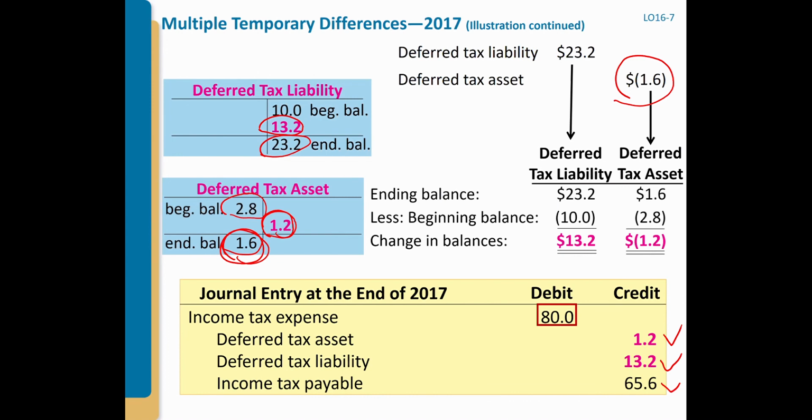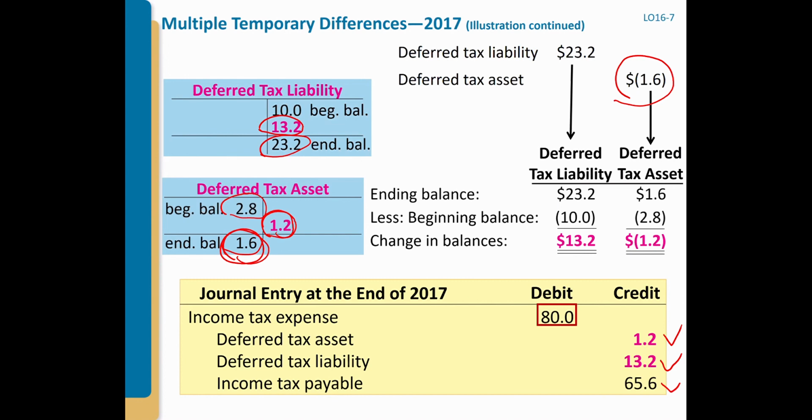So those are the three topics. Basically, we're already done with the basic situation, the temporary differences, in the two lectures. And then today we talk about those three topics. One is the permanent difference.